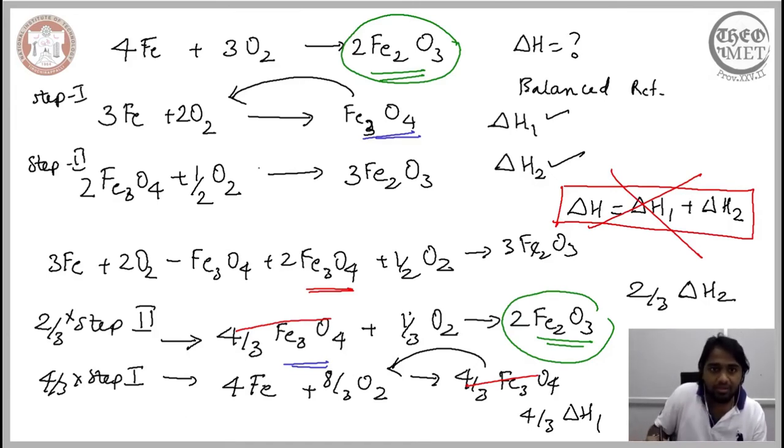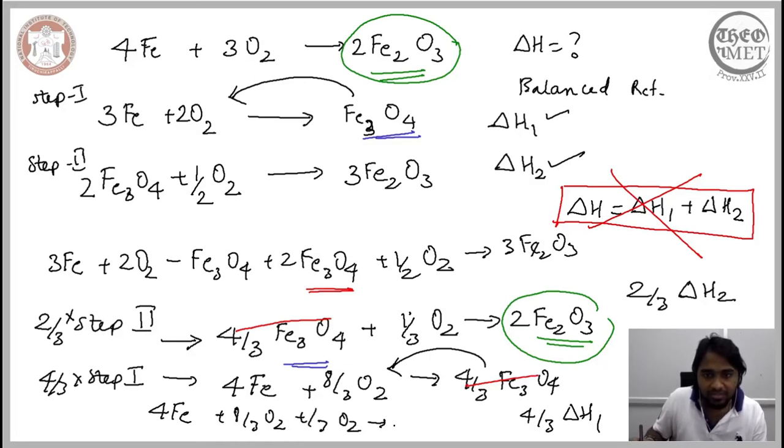And now we need to ensure that the other reactants are balanced. So we have 4 Fe and we have 8 by 3 O2 plus 1 by 3 O2, that gives us 2 Fe2O3. So this is the final reaction that we get after summing up these two.